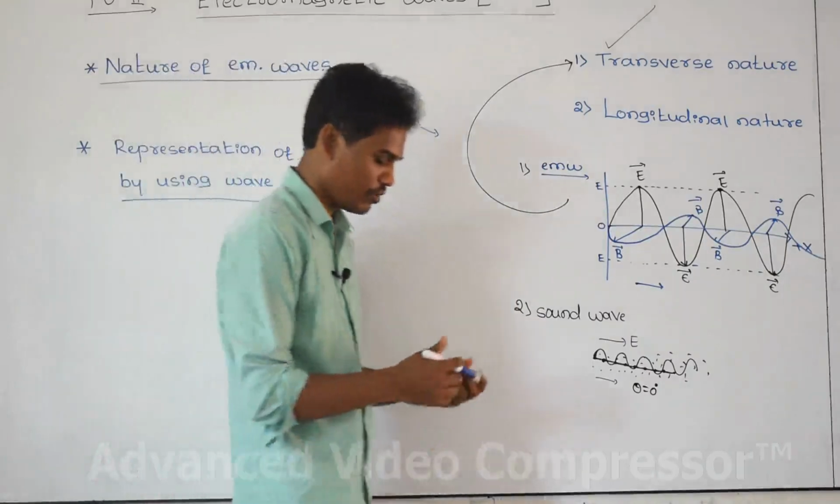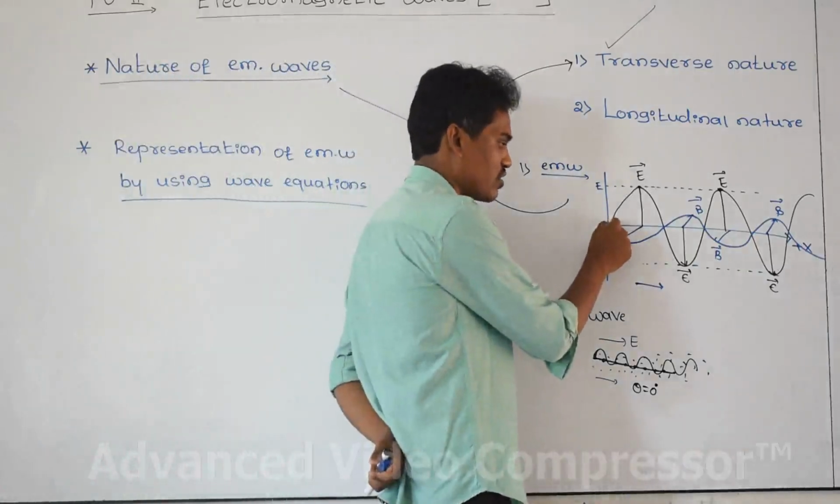Here an electromagnetic wave is a wave, and how do we represent this electromagnetic wave mathematically? And here you know very well, the electrical field